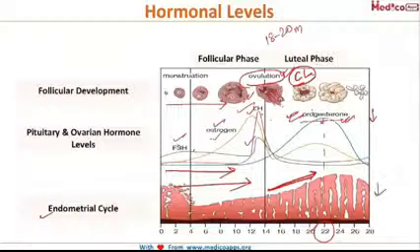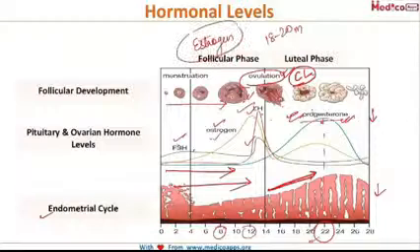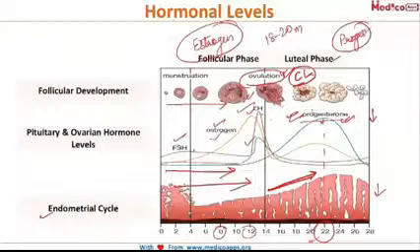So this was all about the menstrual cycle, and you get many questions from this cycle: what happens on day 8, what happens on day 12, or what happens on day 22. So you should remember this entire interaction of the hormones. In the follicular phase, estrogen is the major hormone, so whatever is happening is under the effect of estrogen, and in the luteal phase the major hormone is progesterone, so whatever is happening is under the effect of progesterone.